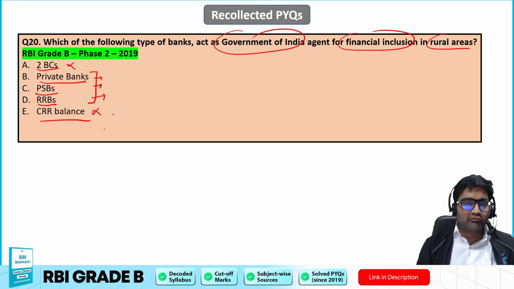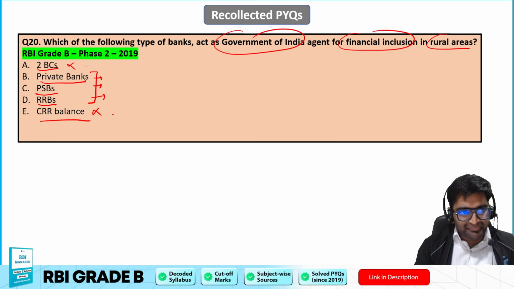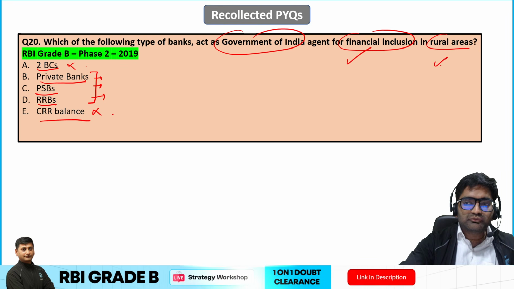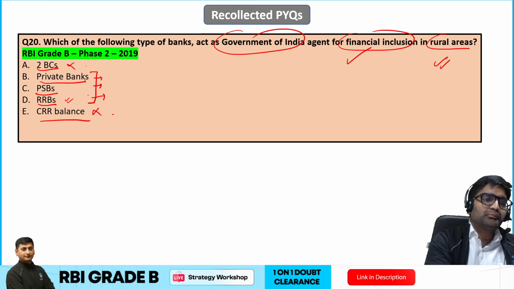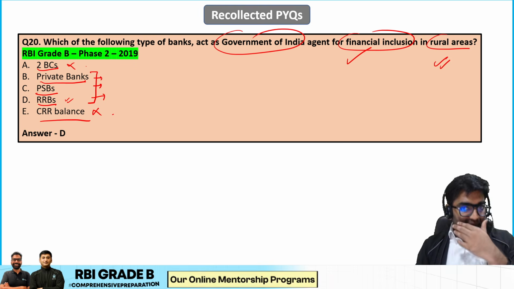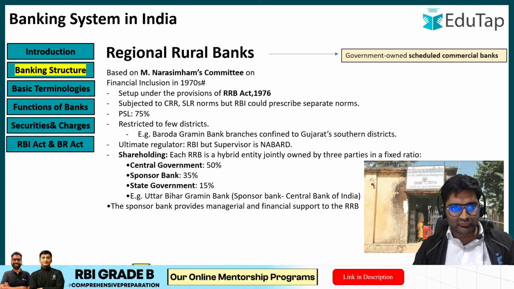So obviously here it is very clear, not much explanation required, that financial inclusion in rural areas is something which is carried out by the regional rural banks. Okay, so how do they carry out this financial inclusion? Let us have a look at regional rural banks.